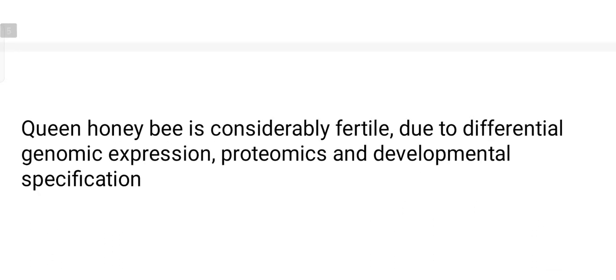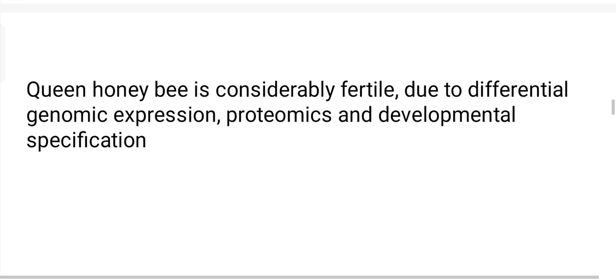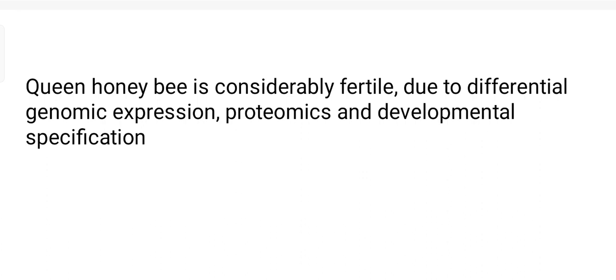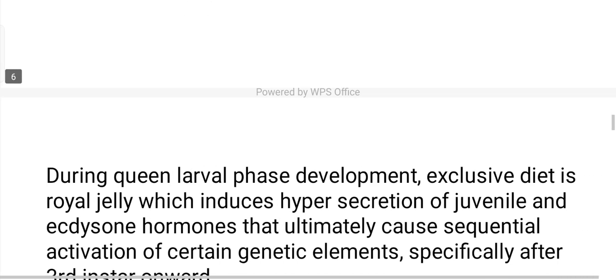So next, if we talk about the queen honeybee, it usually develops from a fertilized egg. So differential genomic expression is there. The proteomics of the queen honeybee is different from the workers, although the genomic content is the same, and developmental specification is there.